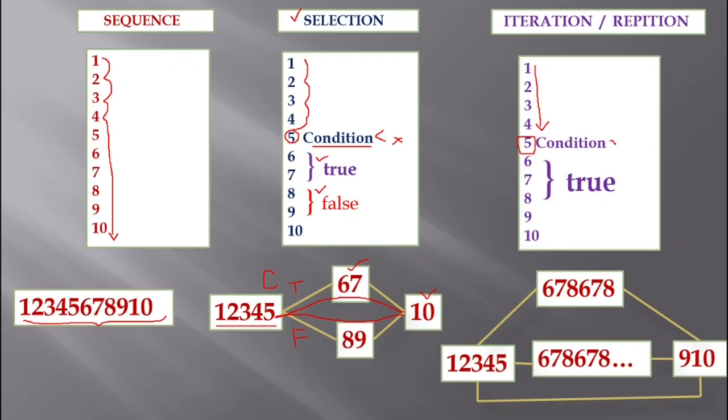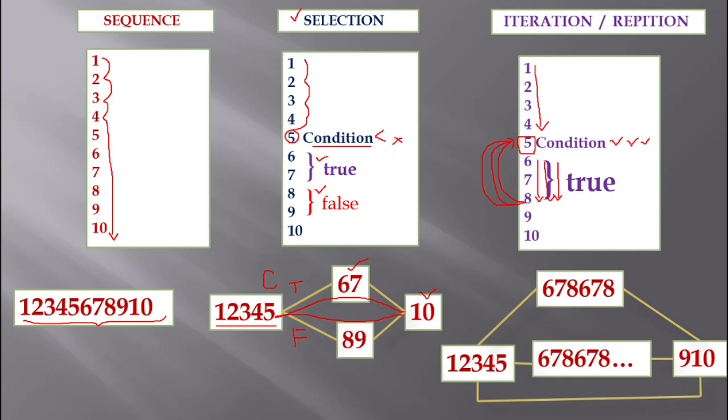If it is true, then statements 6 7 8 will be run one time, and from the 8th statement the control returns back to the 5th statement, and again the condition is checked. If it is true one more time, then 6 7 8 will be executed for a second time, and after that the control again moves to the 5th statement and the condition is checked. If it is true one more time, then 6 7 8 will be run once more, and again the control goes to the 5th statement.